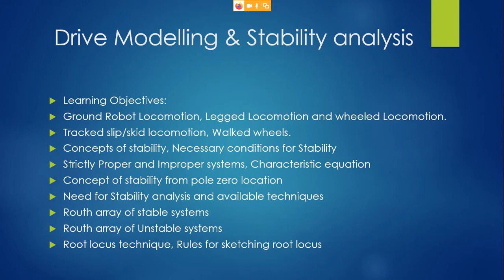Followed by that you have the root locus method, which is a very fundamental part to analyze a given system. Any system, no matter if it is a robot or a gripper, you take any typical system. With that system, using the root locus method, you can define whether the system is stable or not. That's the ultimate aim of this particular chapter.